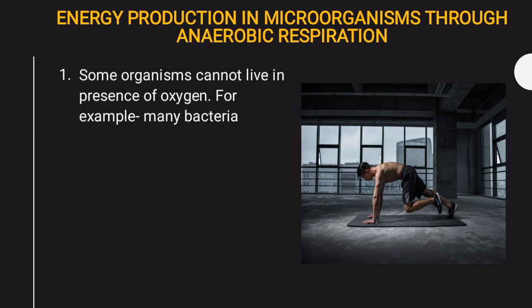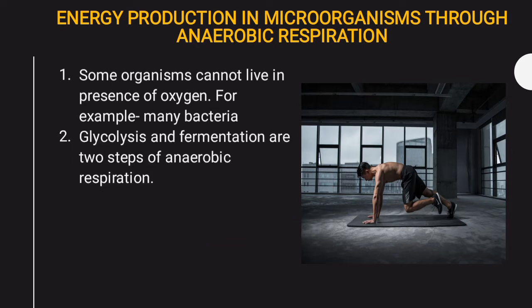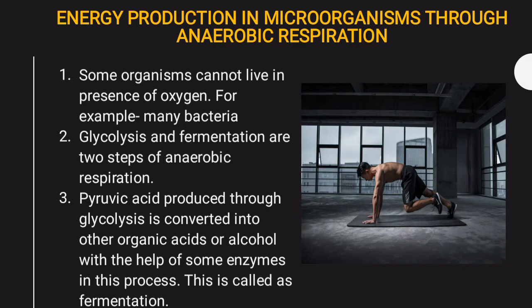Some organisms cannot live in the presence of oxygen, for example many bacteria, hence they perform anaerobic respiration. Glycolysis and fermentation are the two steps of anaerobic respiration. We saw glycolysis in the previous video, a very simple process. Pyruvic acid produced through glycolysis is converted into other organic acids or alcohol with the help of some enzymes, and this process is called fermentation.